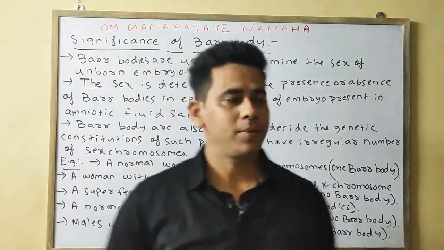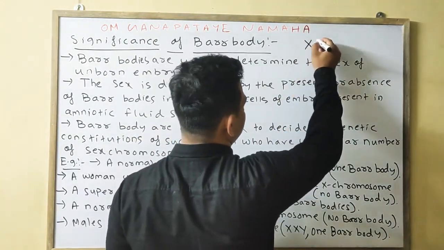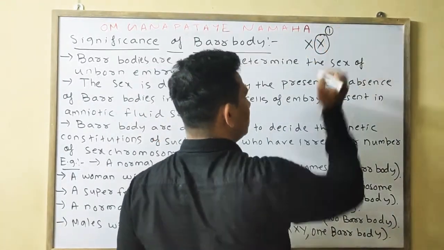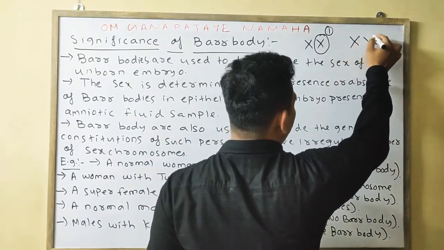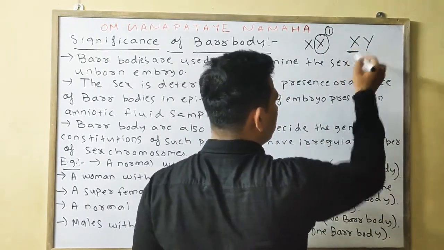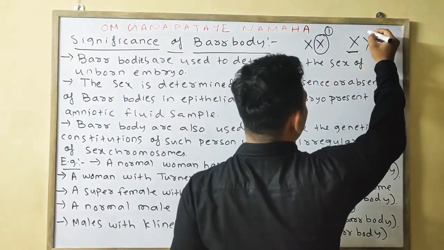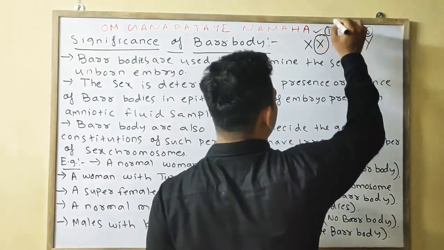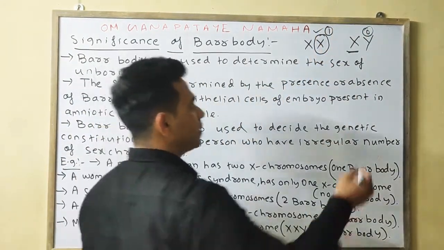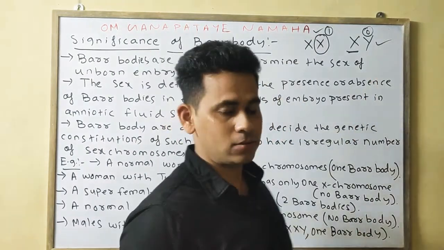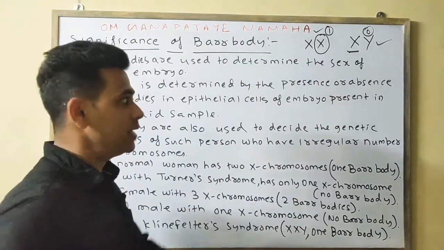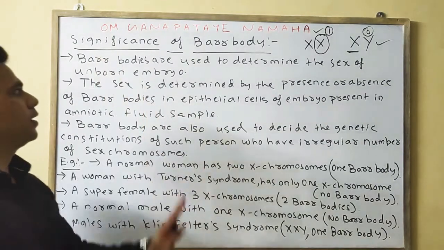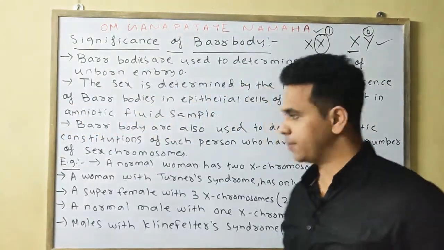Obviously, as I have said, if two X chromosomes are present, one X chromosome will become inactivated, meaning one Barr body is present. In the case of male, X and Y are present, so only one X chromosome is present; in this case no Barr body, or zero Barr bodies, is present. If the Barr body is present, then the embryo is female. If the Barr body is absent, then the unborn child is male. So basically the Barr body is used to determine the sex of the unborn embryo.